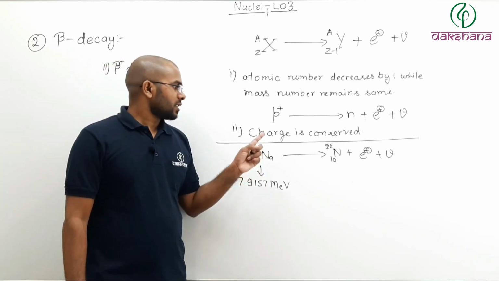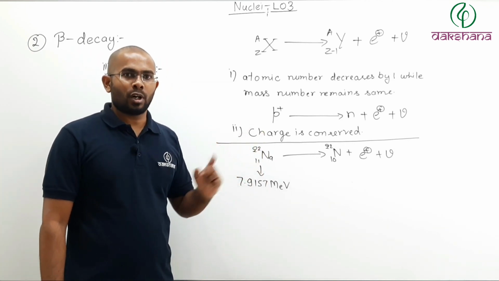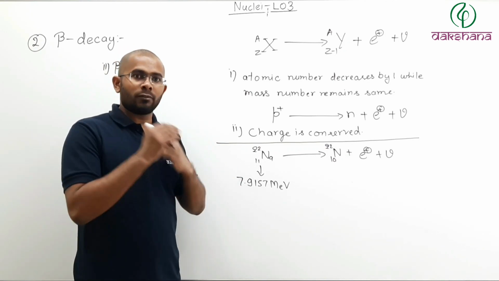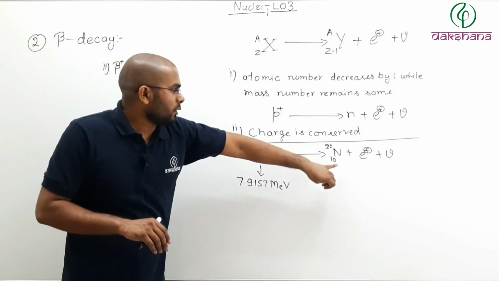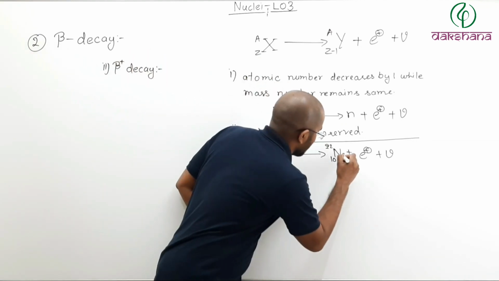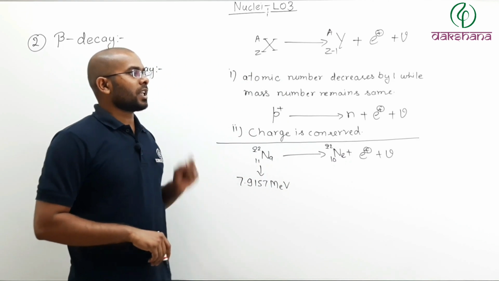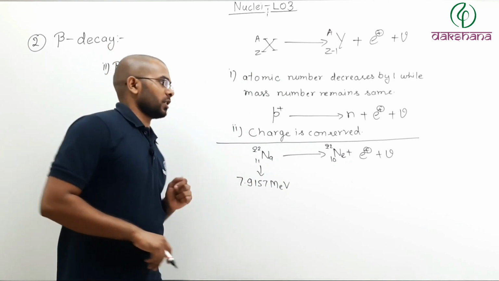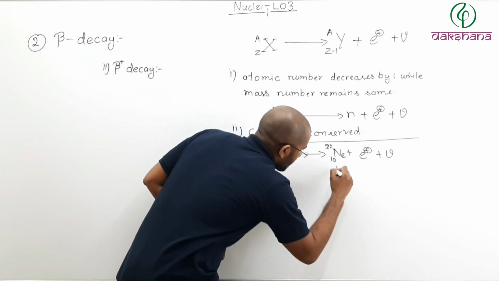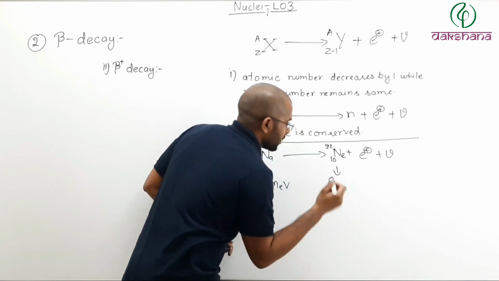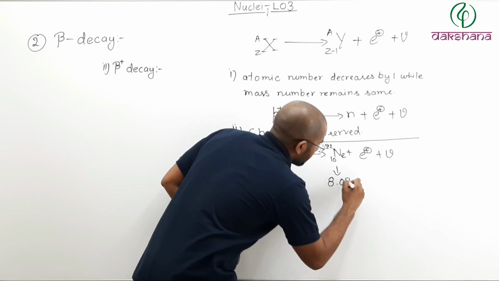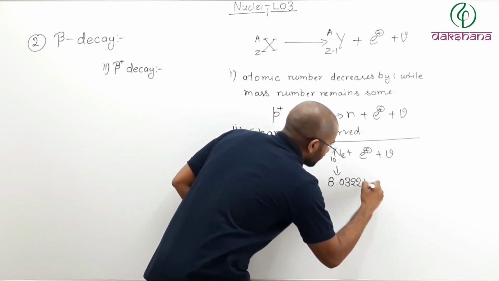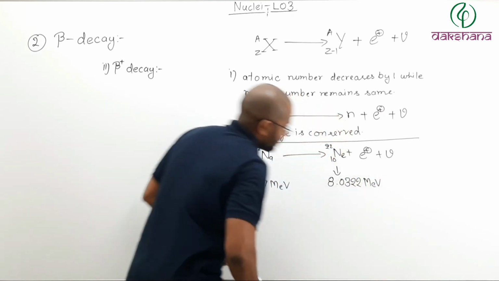Now this reaction will only take place when the final product is more stable, right? So for neon, not nitrogen, the binding energy per nucleon should be more, and as it happens, for neon the binding energy per nucleon is 8.0322 mega electron volts.